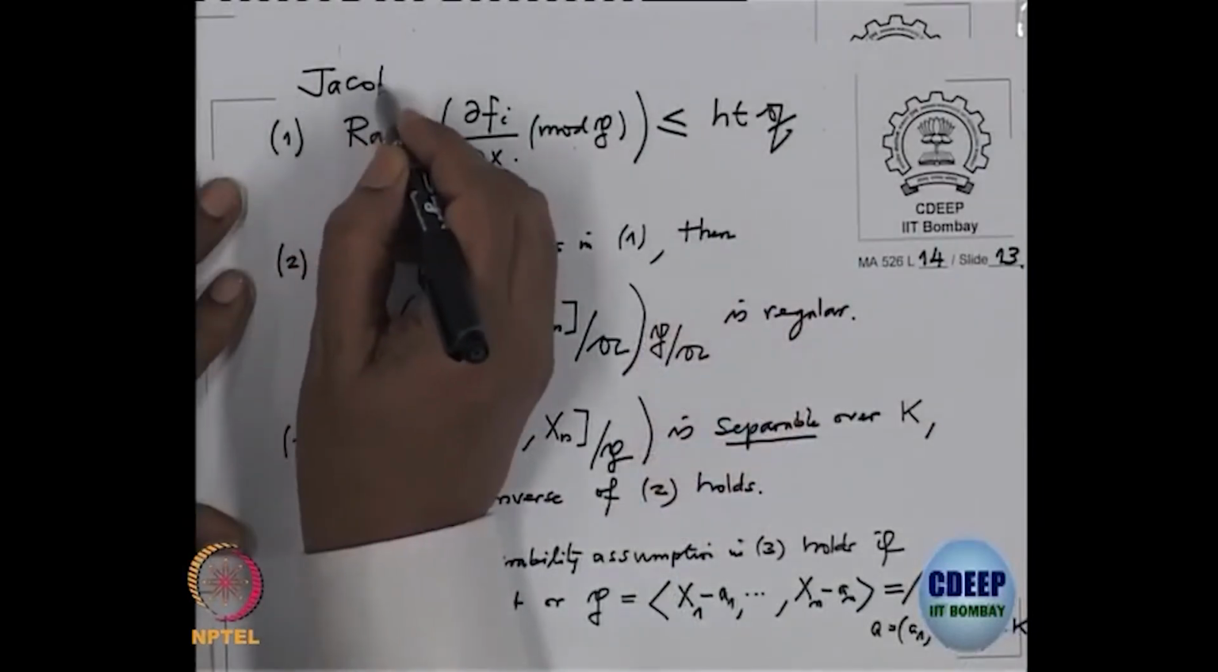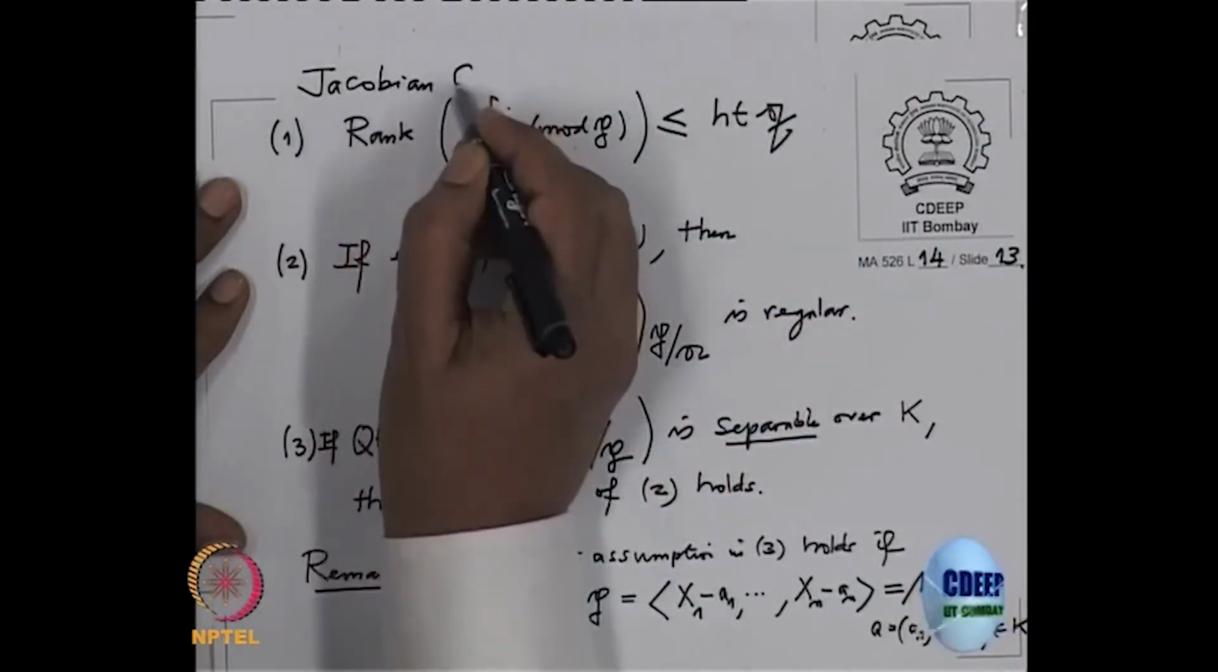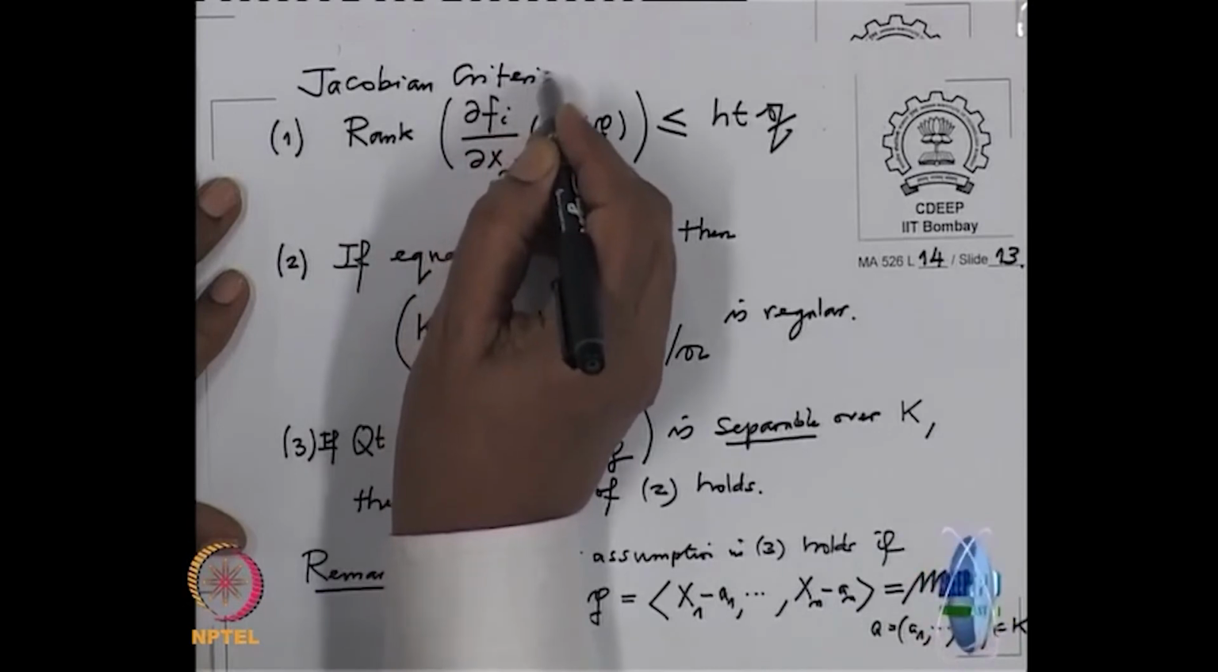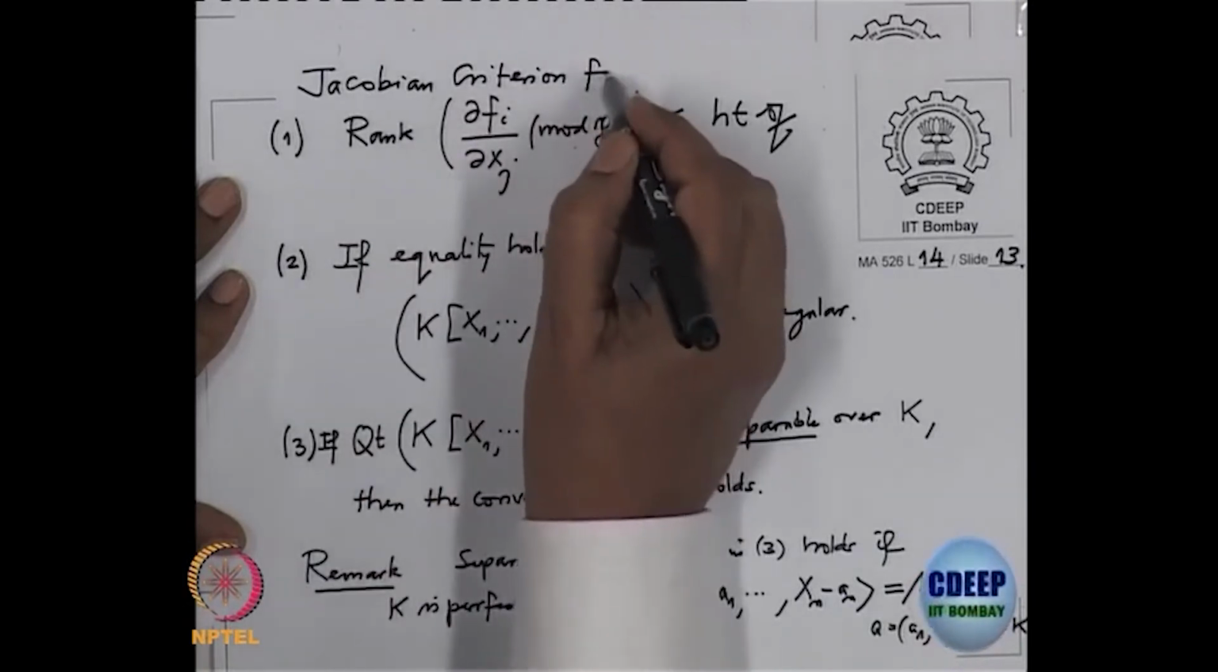Okay. So this I will do. So what do I need to do now? So this is precisely what one means by Jacobian criterion. This theorem which has these three parts, that is called the Jacobian criterion for regularity.